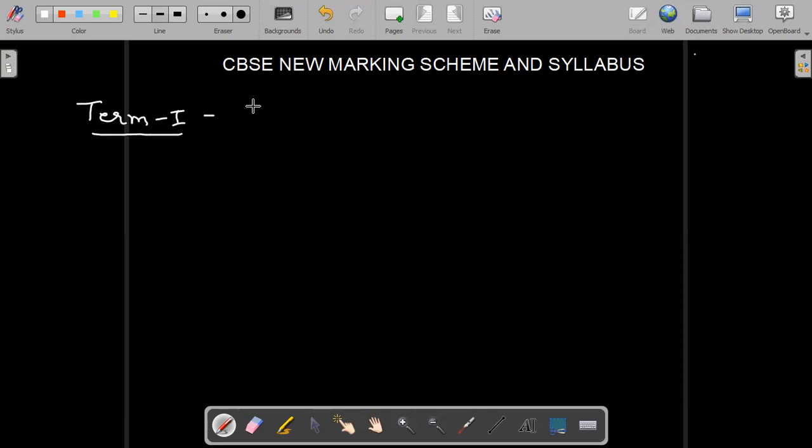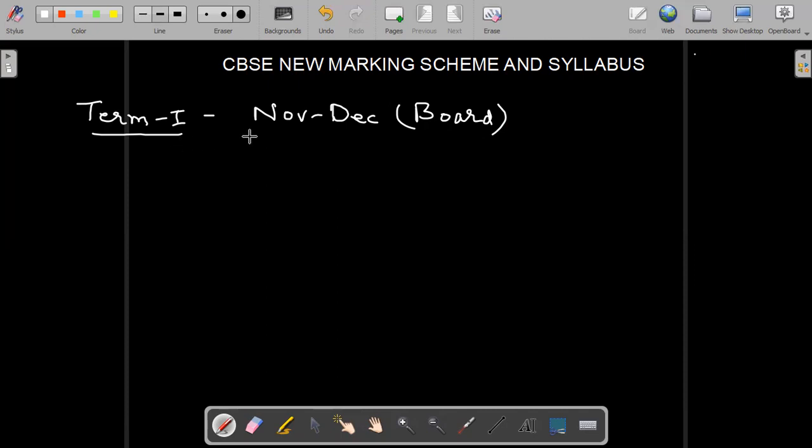end term examination, the final examination of that term 1, that will be in the month of November, December, and paper will be coming from board. Okay, so CBSE board will send this paper, and it will be offline or online. It depends on the situation. If we have offline classes, we will conduct offline. If we have online classes, we will conduct online. That we will discuss separately.